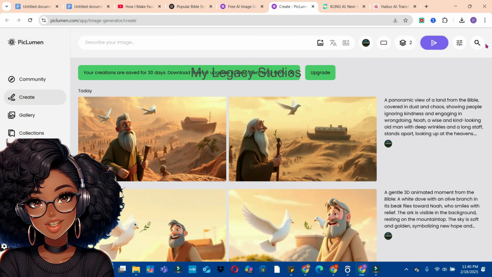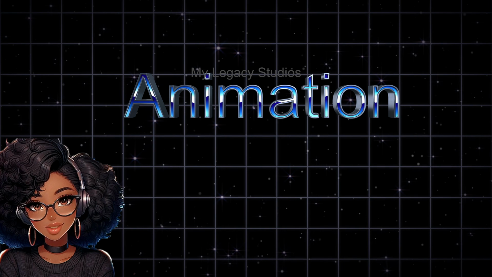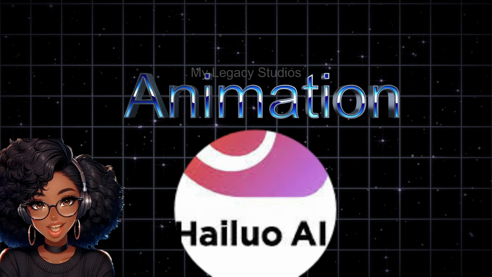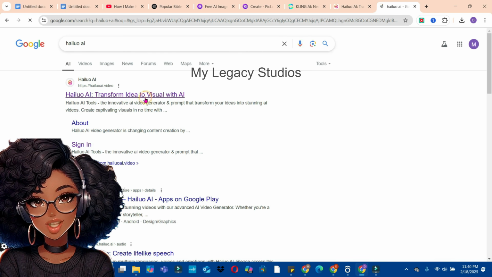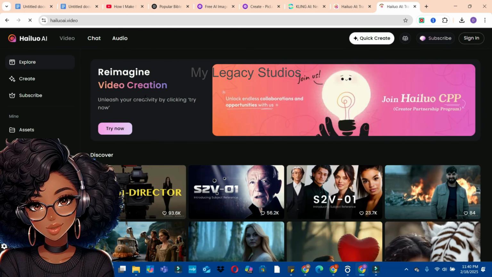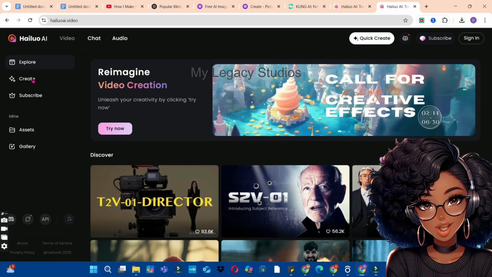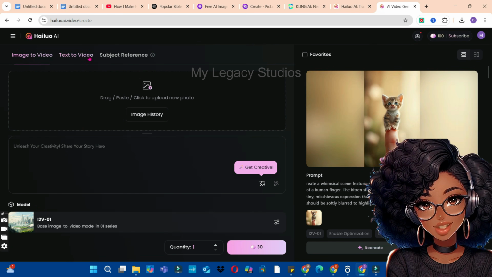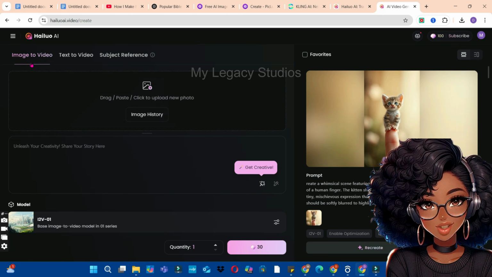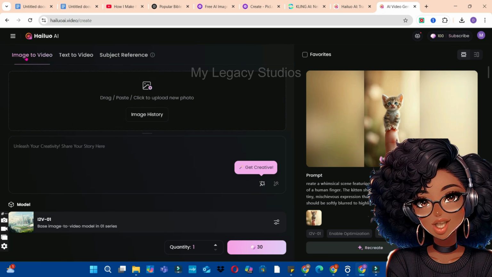So now that we have all our images downloaded to our drive, the next step we are going to take is to bring our images to life by animating them using an animating tool. Head over to your browser, type Hello AI, click on the first link and sign up if you do not have an account. Now bring your cursor to the left and click on the create button. Here there are three buttons, either image to video or text to video or subject reference, that is using an image as a reference. But we are going to use or maintain the image to video.